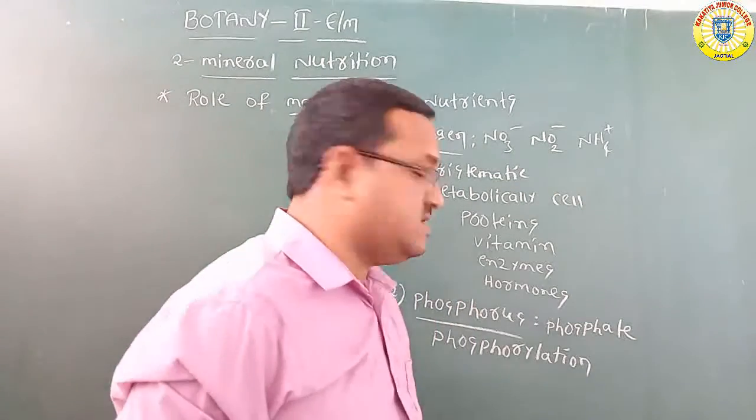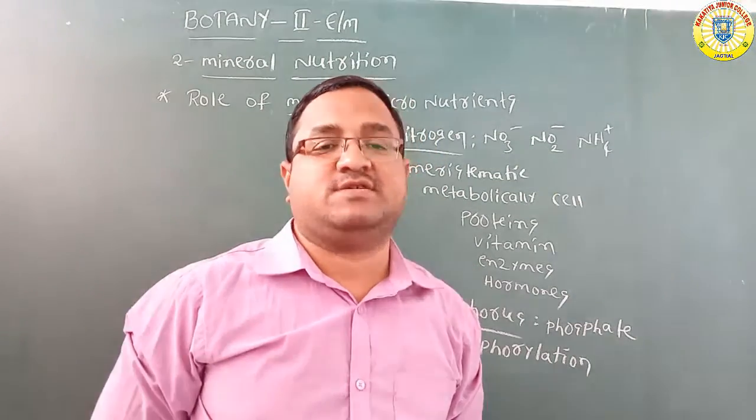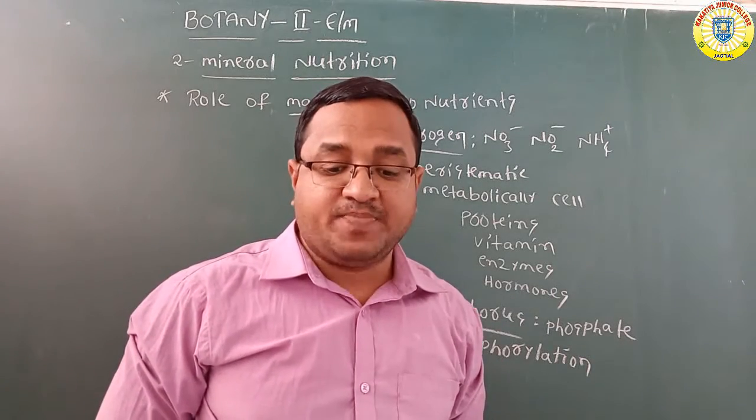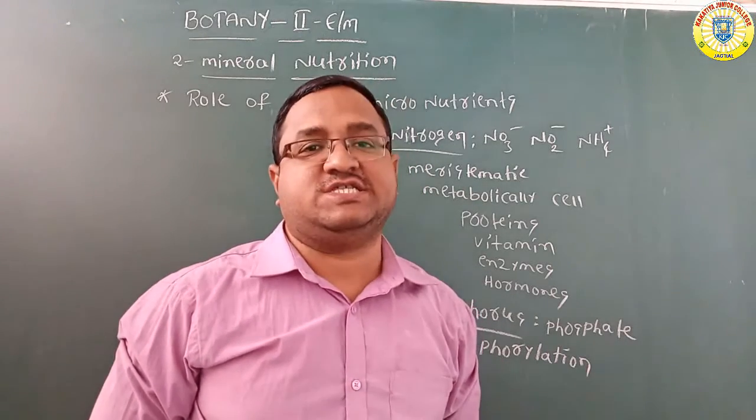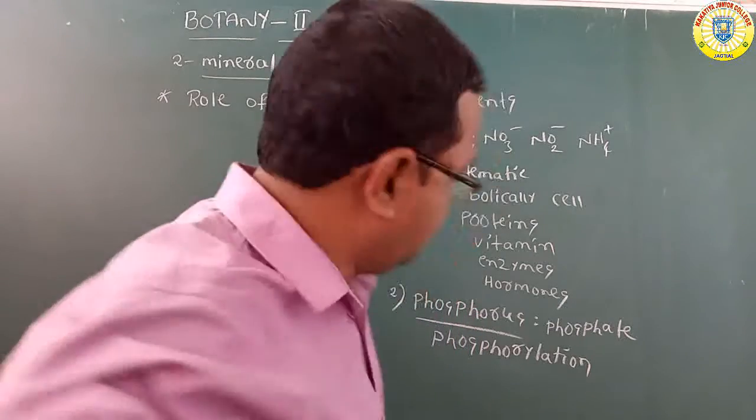Phosphorus is one of the important components. So that is about phosphorus.